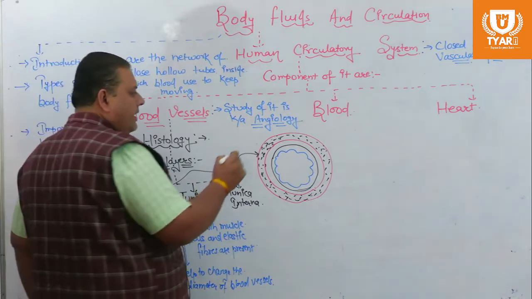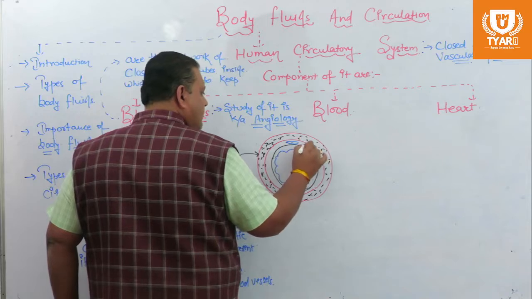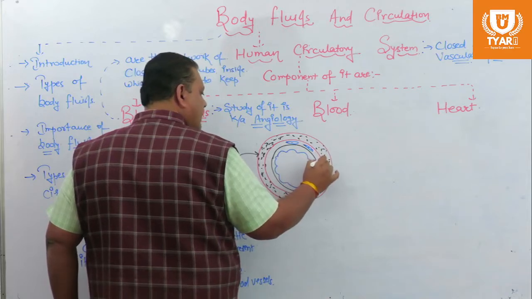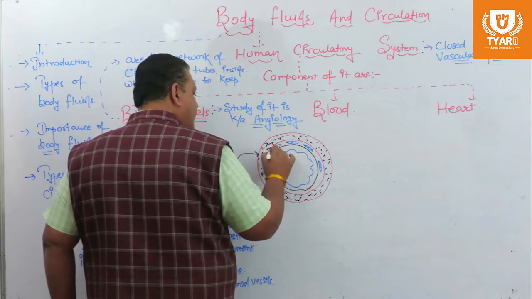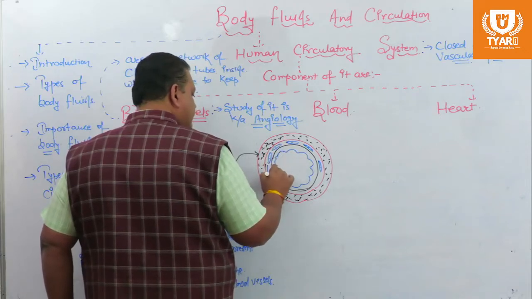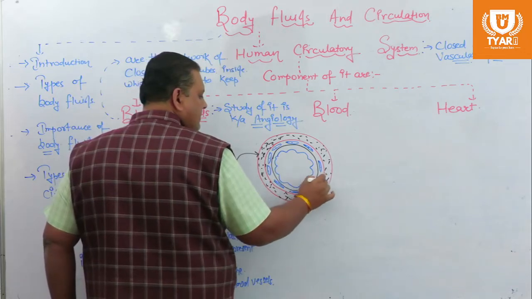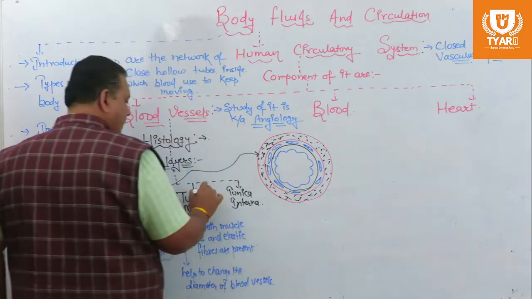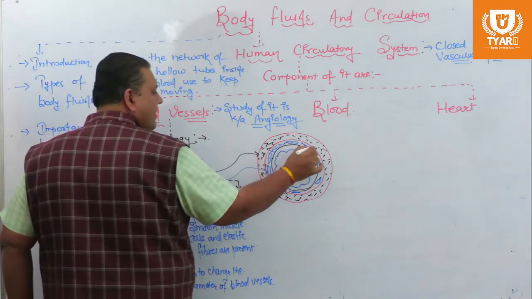So in the middle layer, smooth muscle cells and elastic fibers are present. This is known as tunica media.